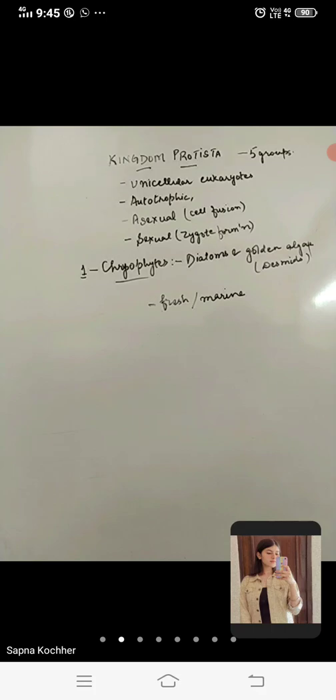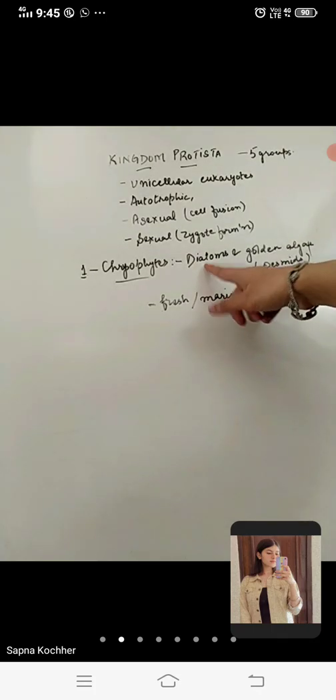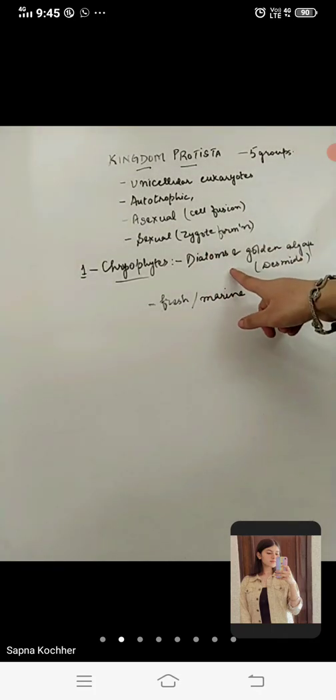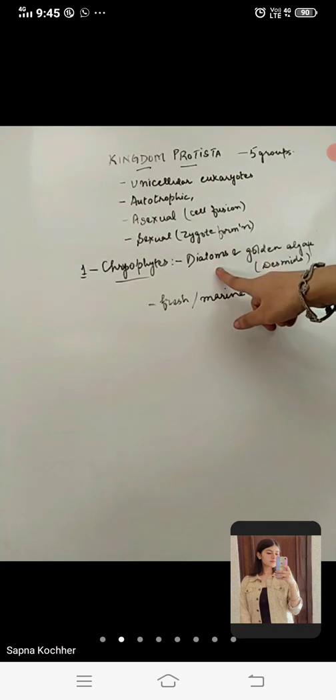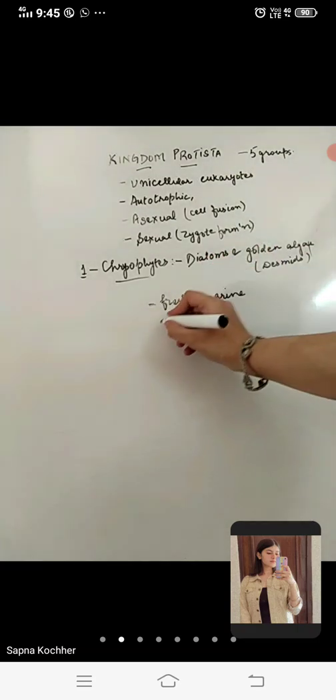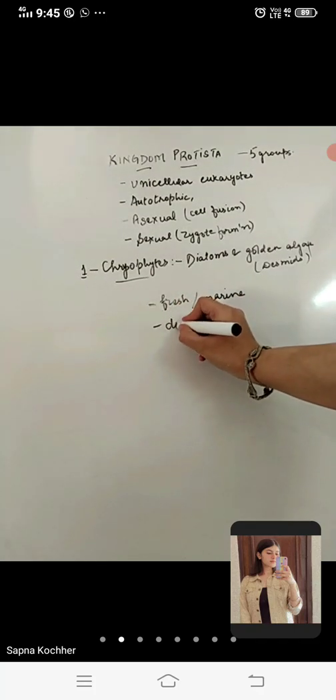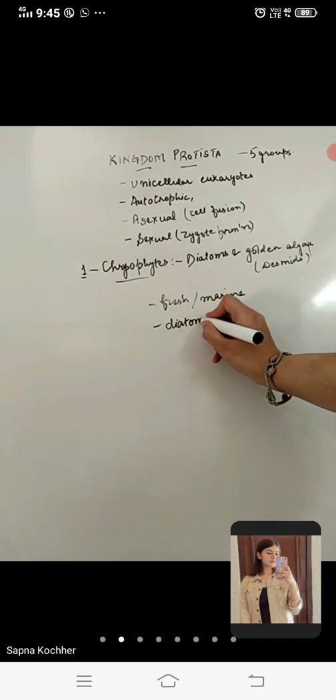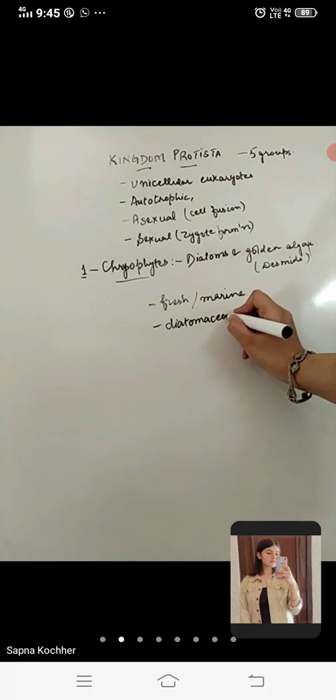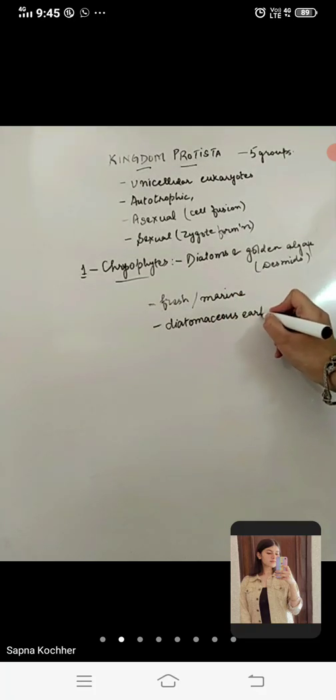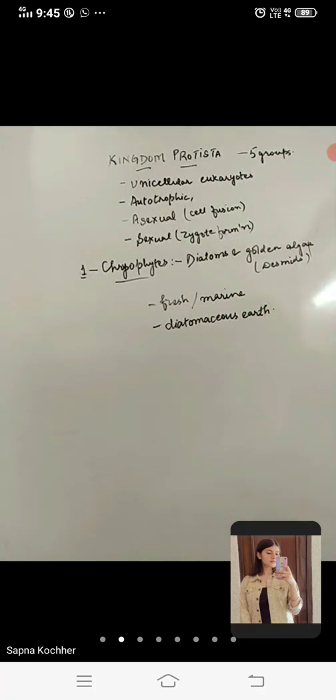Okay. The structure of the diatoms, if we talk about, these are actually significant because of the formation of the diatomaceous earth. ठीक है, diatomaceous earth की significance है इनकी diatoms की. What is this diatomaceous earth? This diatomaceous earth is like, if we observe the base of these seas and the water bodies.